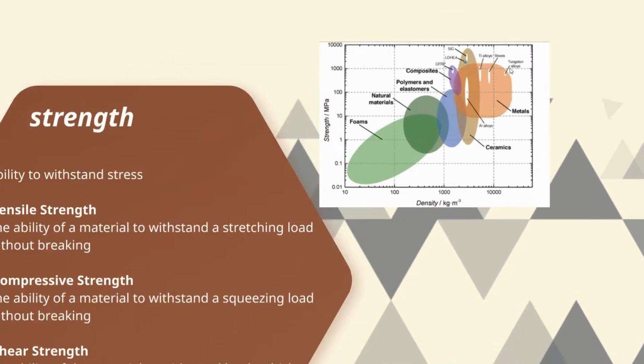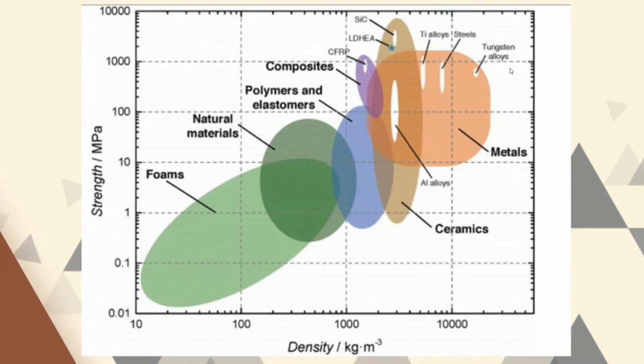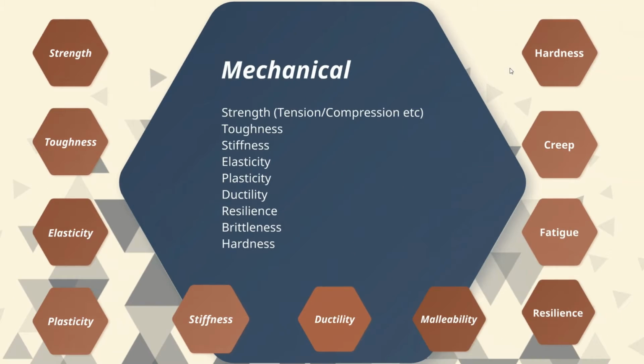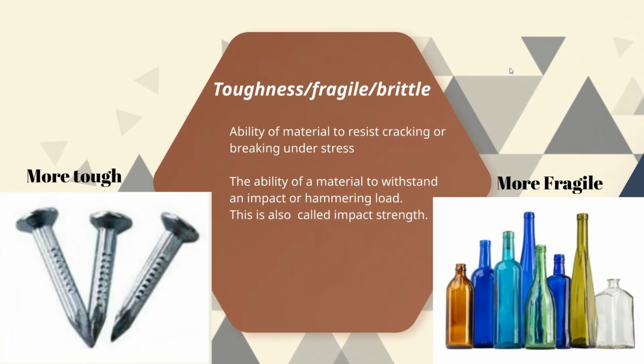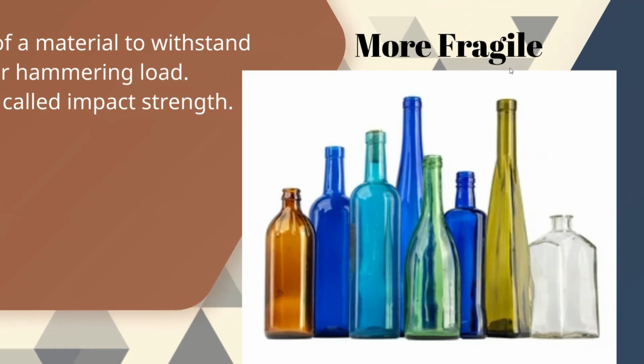This chart shows strength of many materials. Here, composites and metals have higher strength compared to the ceramics, foams and polymers. Toughness. Toughness is the ability of a material to withstand a sudden impact or a hammering load. So this is also called impact strength. Here is an example of more tough and more fragile products.